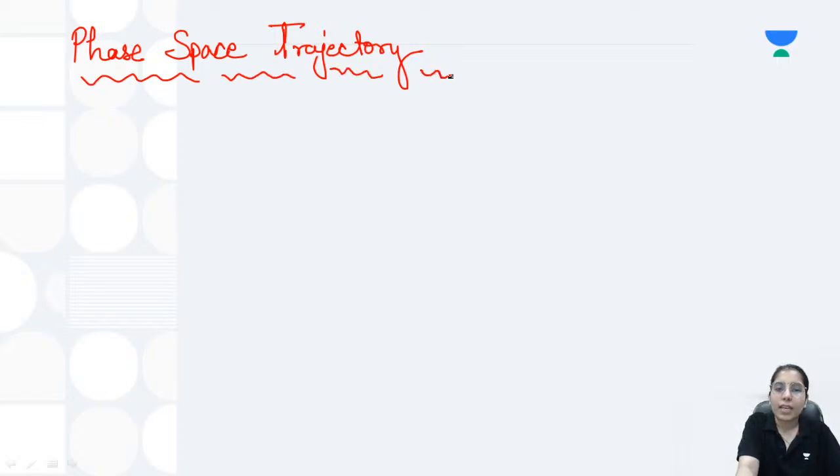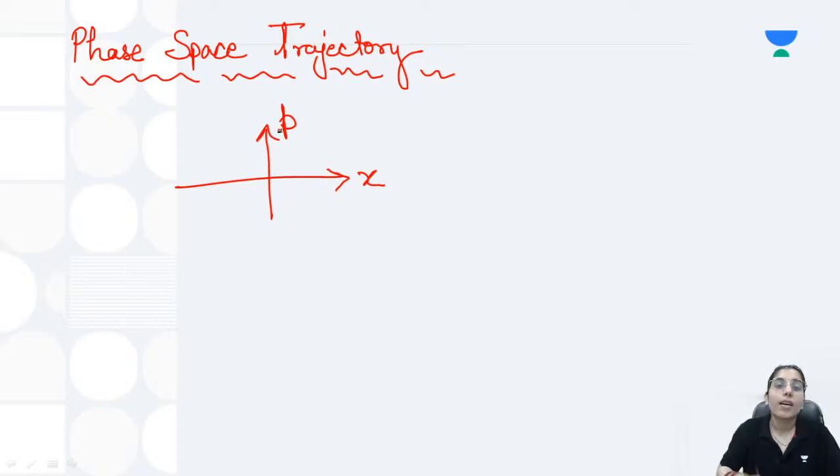So basically guys, in this case you are going to plot the p versus x graph, that is the momentum versus position graph. In this case you firstly need to know the relation between momentum and position.